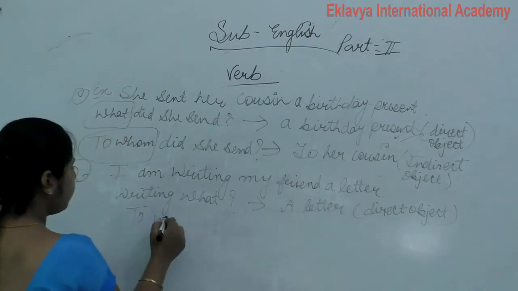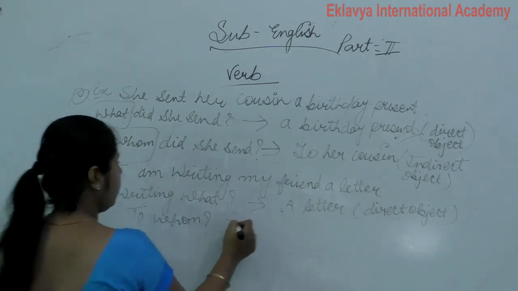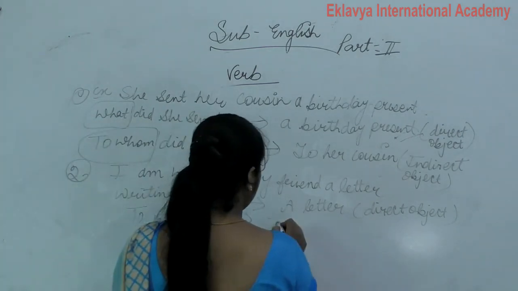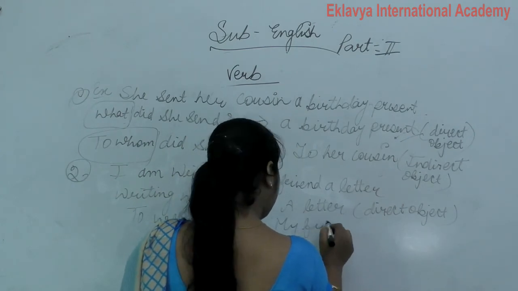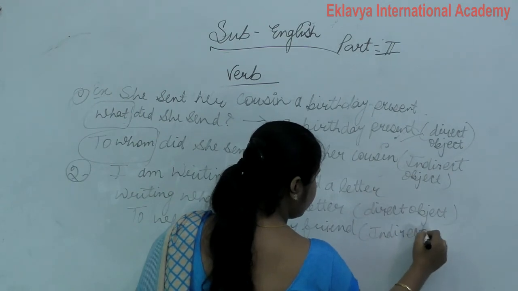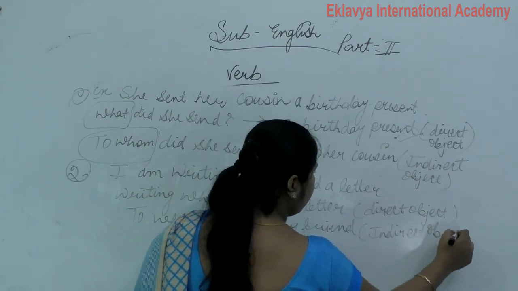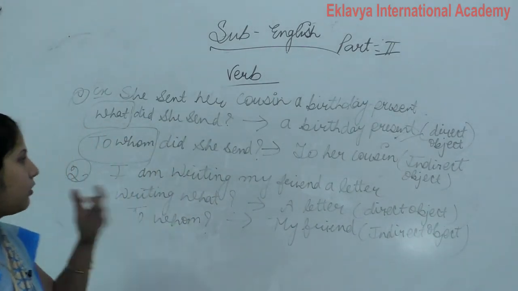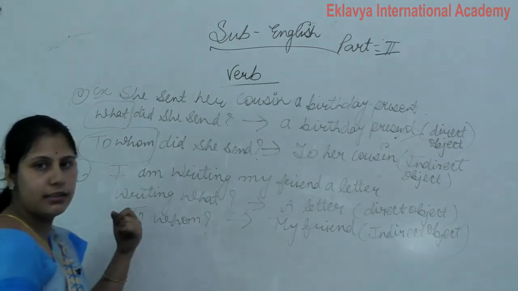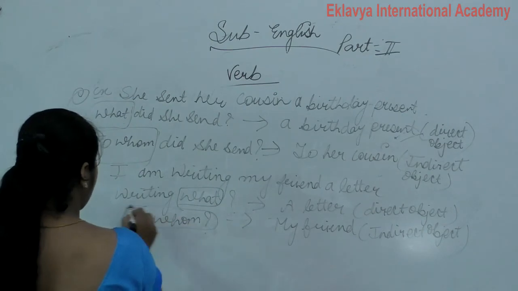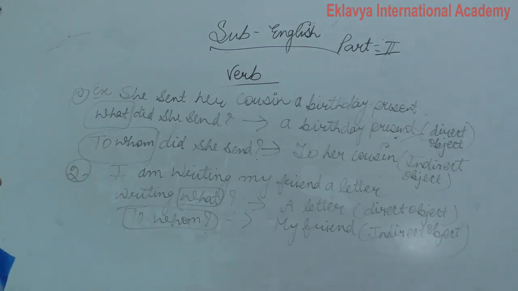The question is to whom? To my friend. So this is indirect object. Clear? So in this it is what, and in this it is to whom or for whom. This is our direct and indirect object.